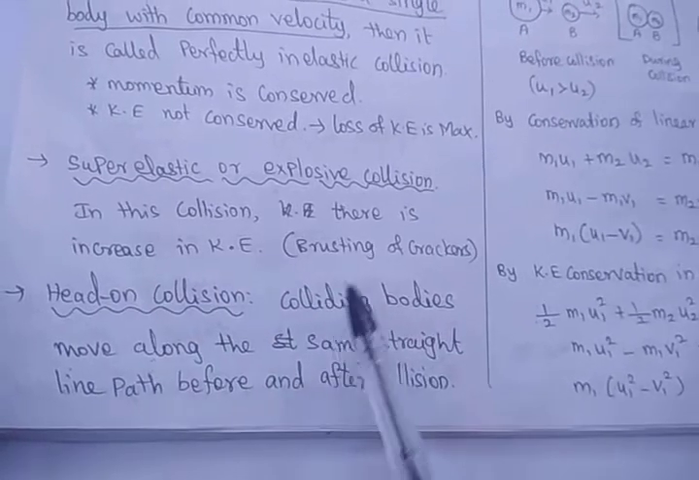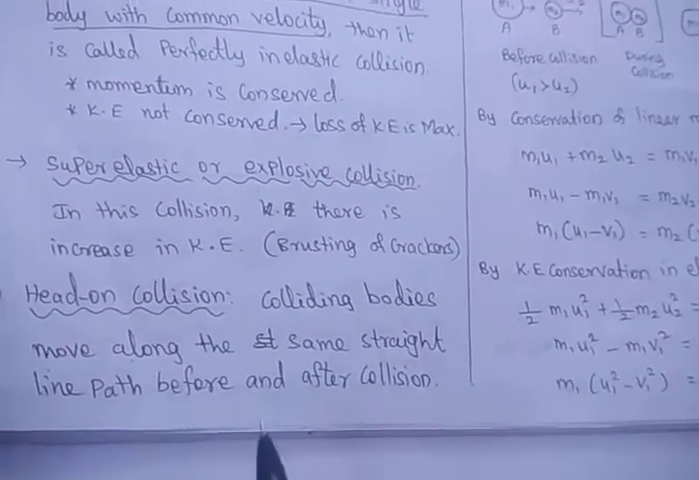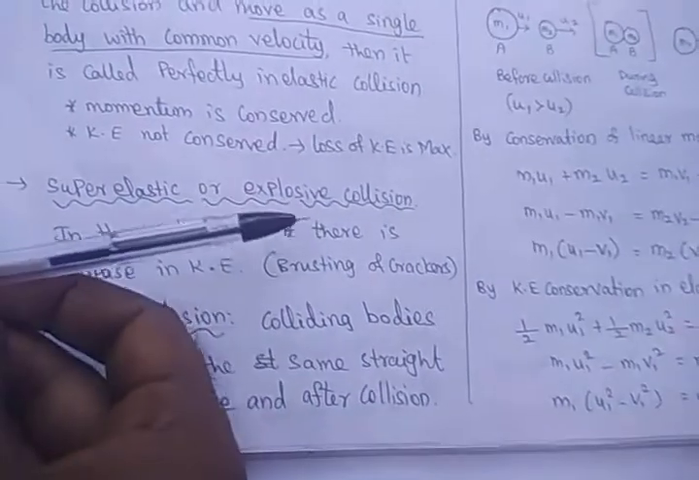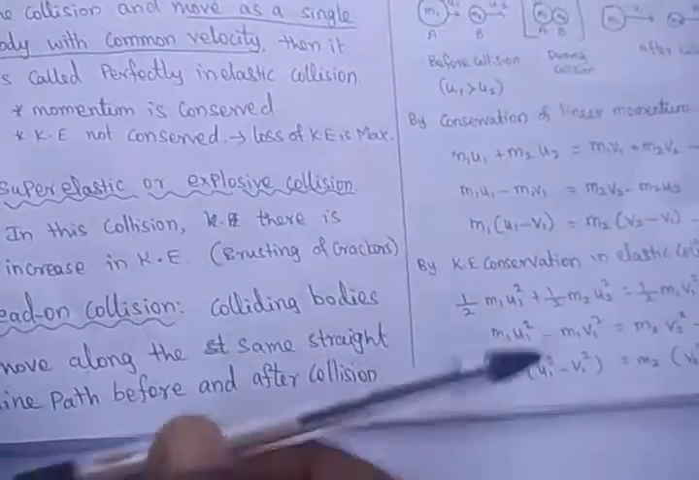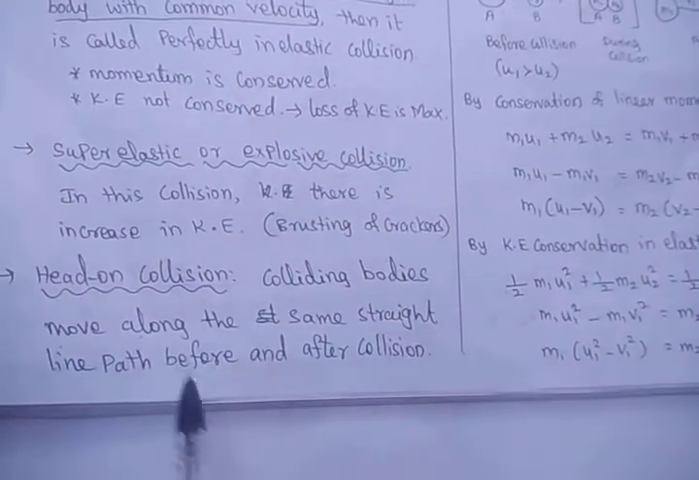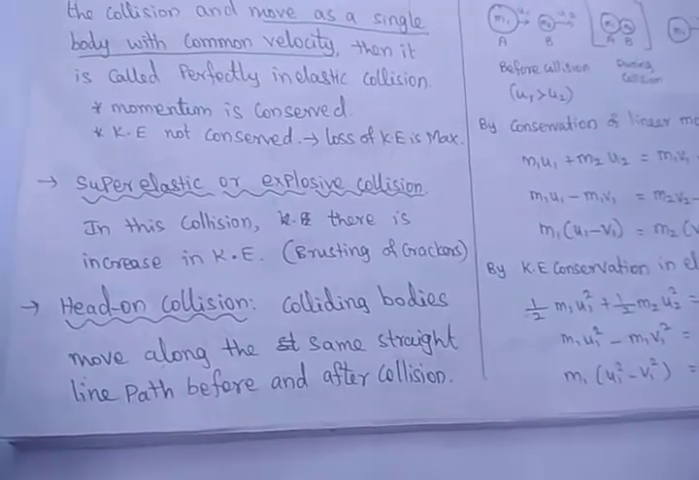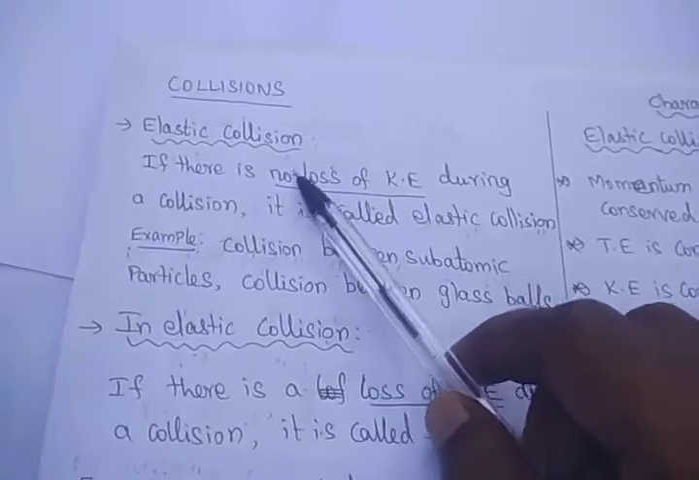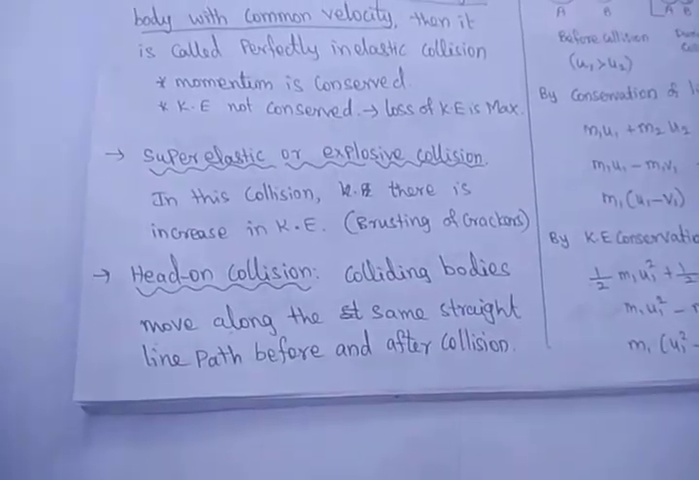Head-on collision means that the colliding bodies move along a straight line before and after collision. Before collision, one body is coming in a straight line and collides with another body. After collision also, they go along the same x-axis, the same straight line. That is called a head-on collision. Head-on collision means one-dimensional collision. So these are elastic collision, inelastic collision, perfectly inelastic collision, super elastic collision and head-on collision.